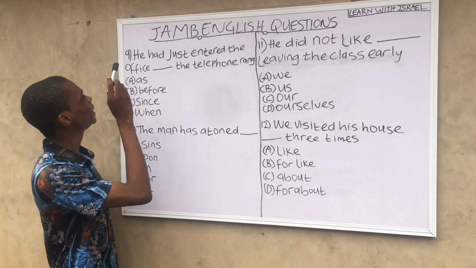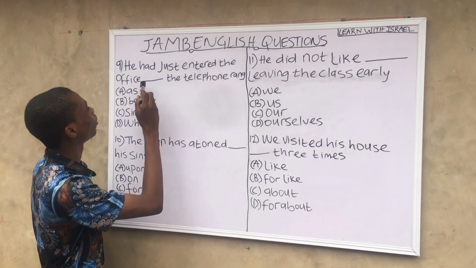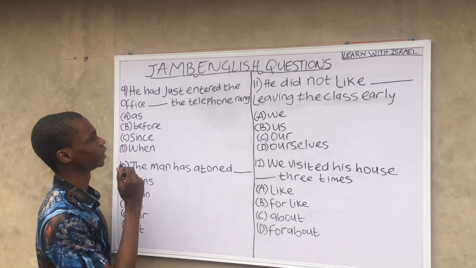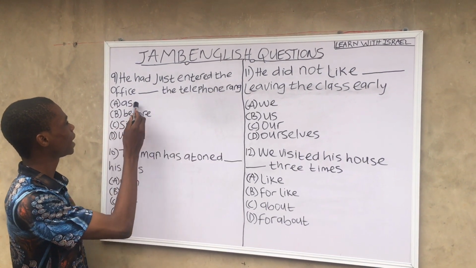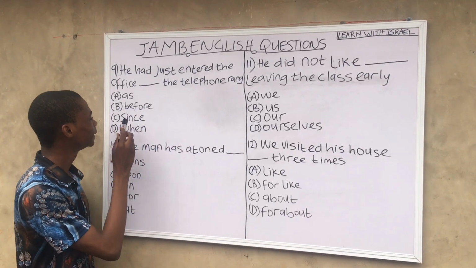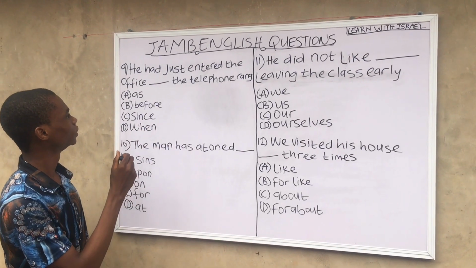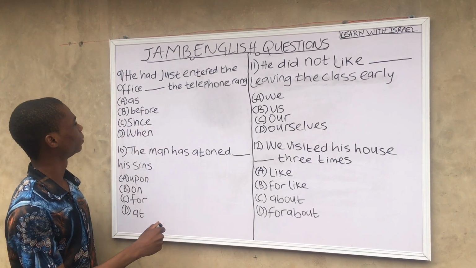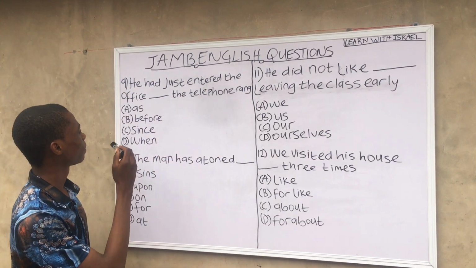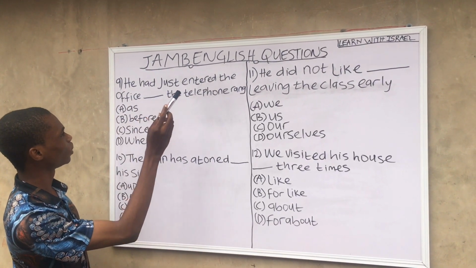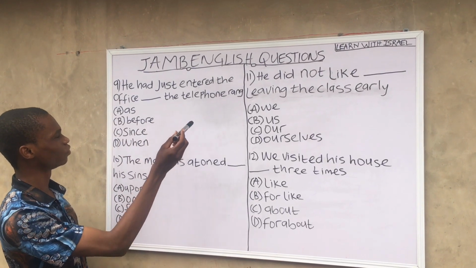Question 9. He had just entered the office, dash, the telephone rang. A, as. B, before. C, since. D, when. So let's check for the option. He had just entered the office when the telephone rang. Option C, he had just entered the office since the telephone rang. No.